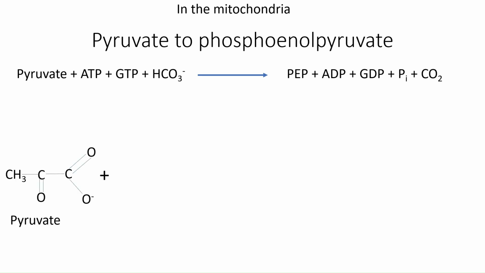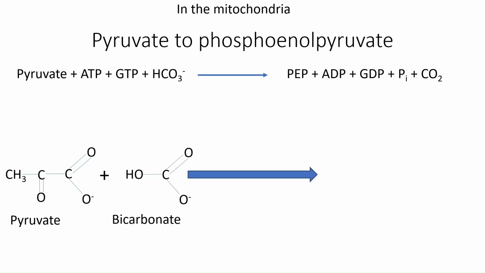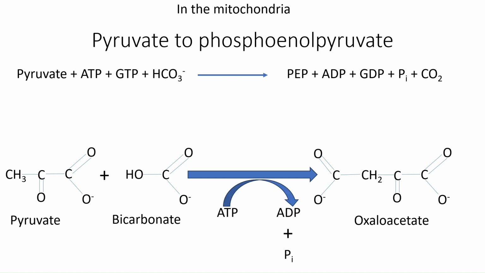First, pyruvate is transported to mitochondria where it is converted to oxaloacetate by the enzyme pyruvate carboxylase. Now, this enzyme is allosterically activated by high amounts of acetyl CoA.